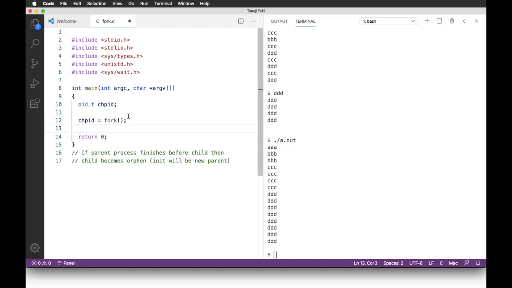So for that, as I mentioned yesterday, fork returns 3 types of things. One is some positive number, one is a negative number, and one is 0. This positive number will be for the parent, and it is the PID of the child. The meaning of this is very, very simple. Parent always knows what is the process identifier of the child process. A negative number is returned whenever your fork system call fails.